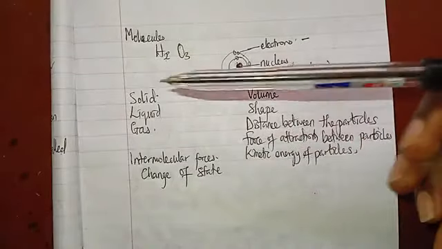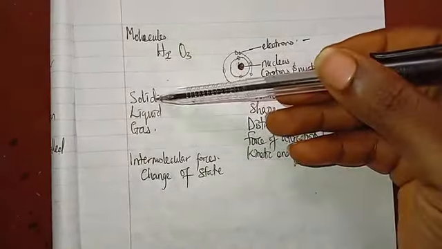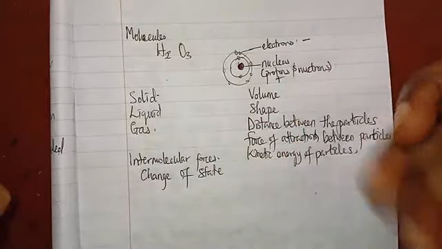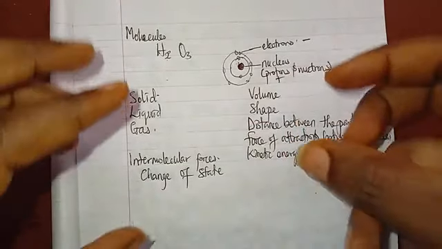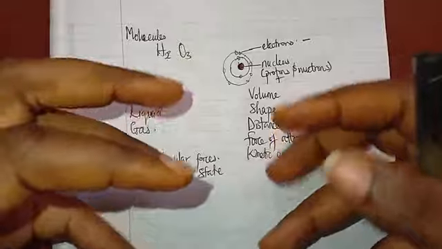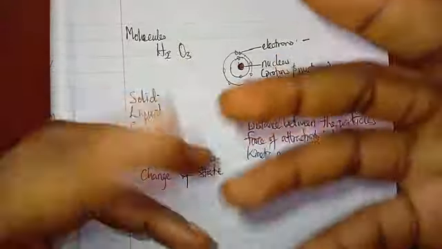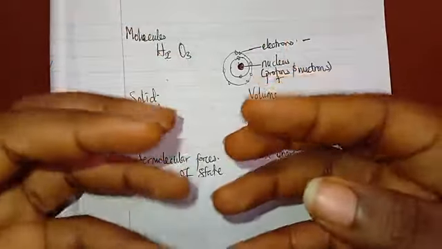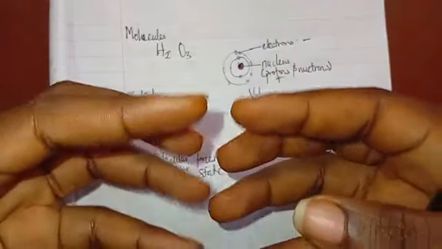So when we have matter as a solid and it gains heat energy, what does heat energy do? The solid absorbs the heat energy, so it becomes kinetic energy. The particles that make up that matter, the molecules, have now gained energy, so they move more about.